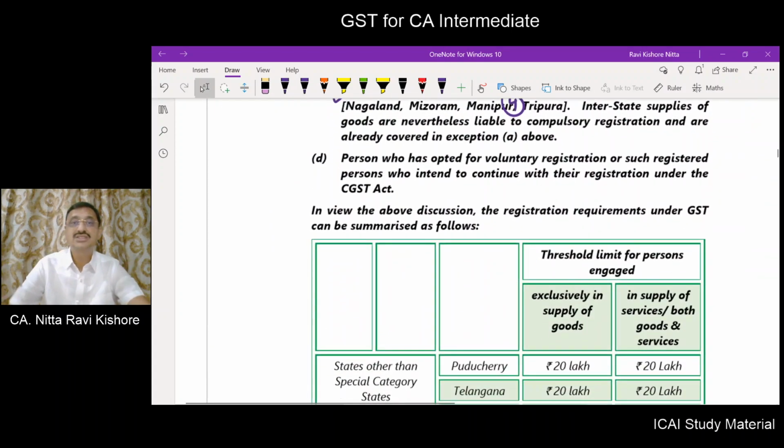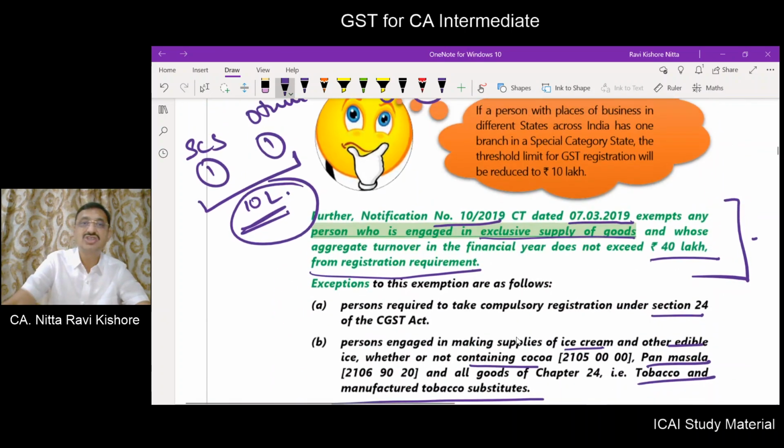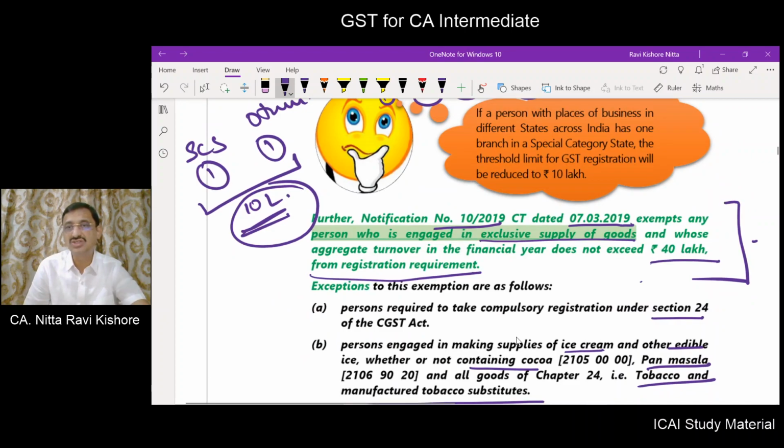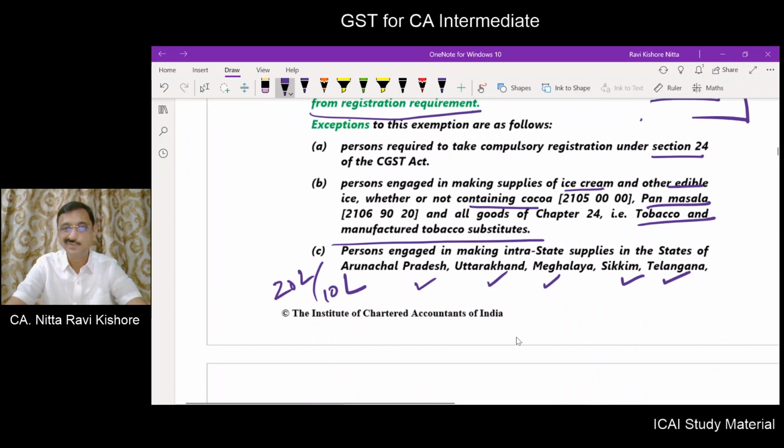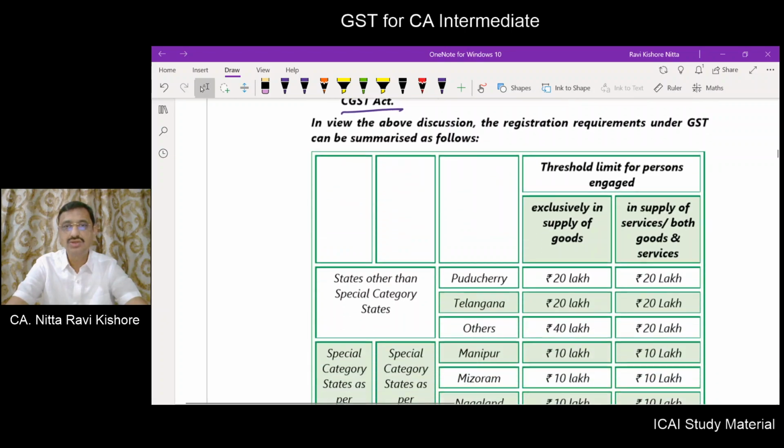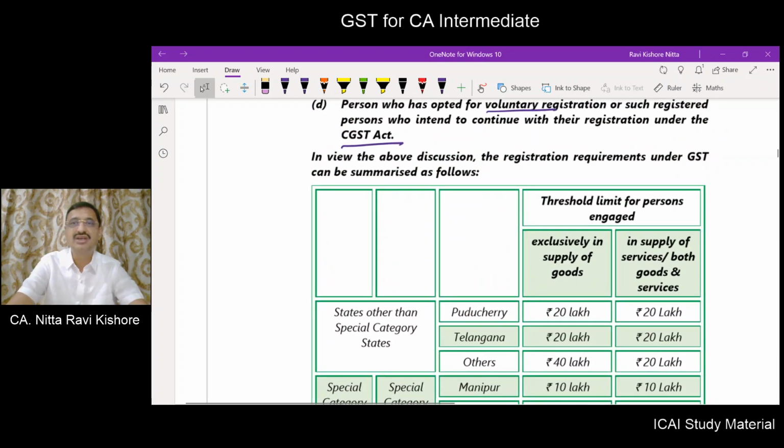Right? Persons who have opted for voluntary registration, or such a registered person who intended to continue with their registration under the CGST Act. So if you have taken voluntary registration, then this is not applicable. Now we can understand this by way of a chart.